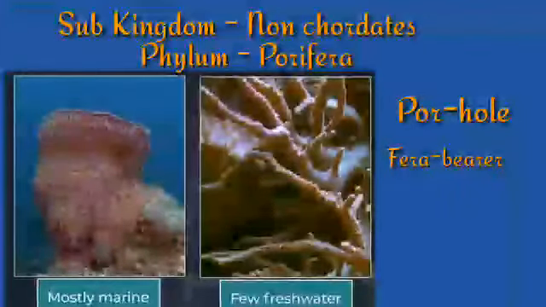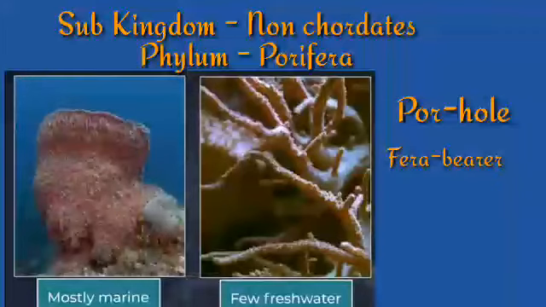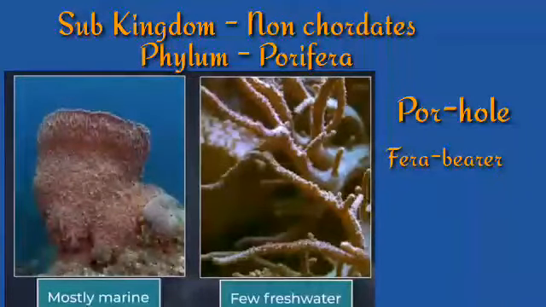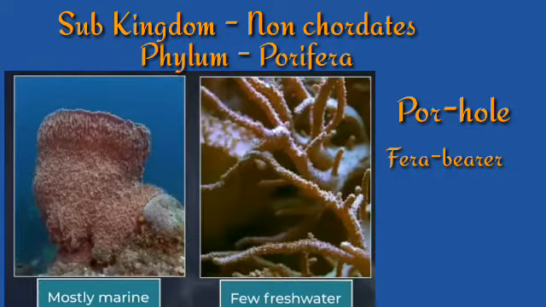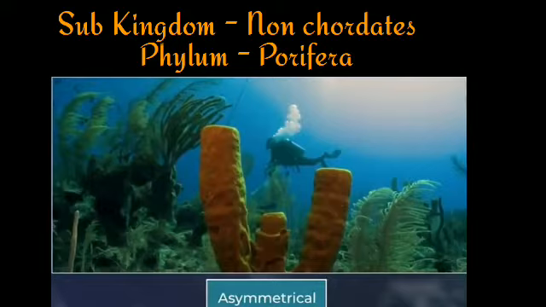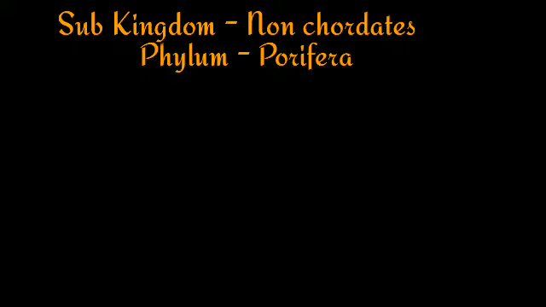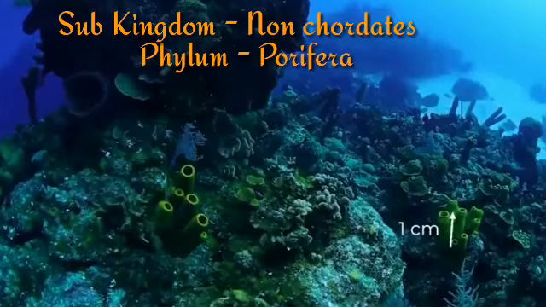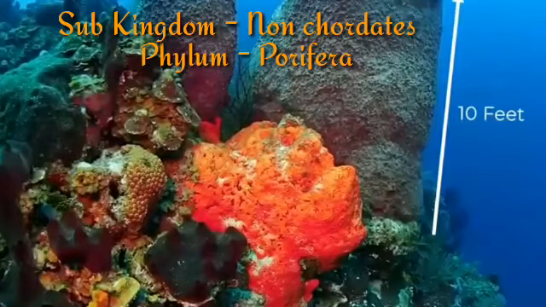Pore means hole, fera means bearer. So the name is Porifera, means the organisms bearing the holes. Mostly they are aquatic and some are found in fresh water. In Porifera, cells do all functions, no tissues, no particular structure. So they are asymmetrical. You can't divide it into two equal halves. Their size varies from 1 centimeter to a huge one of nearly 10 feet long also.